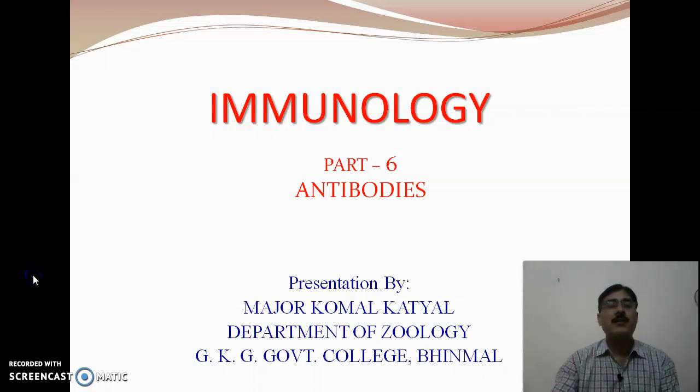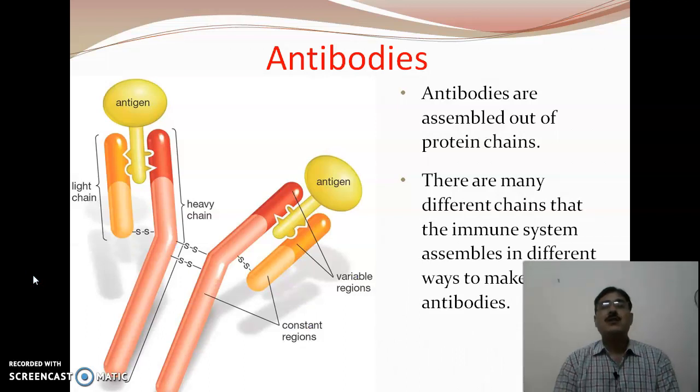Now, in the beginning, we will discuss what antibodies are. Antibodies are assembled out of protein chains, and there are many different chains that the immune system assembles in different ways to make different antibodies.